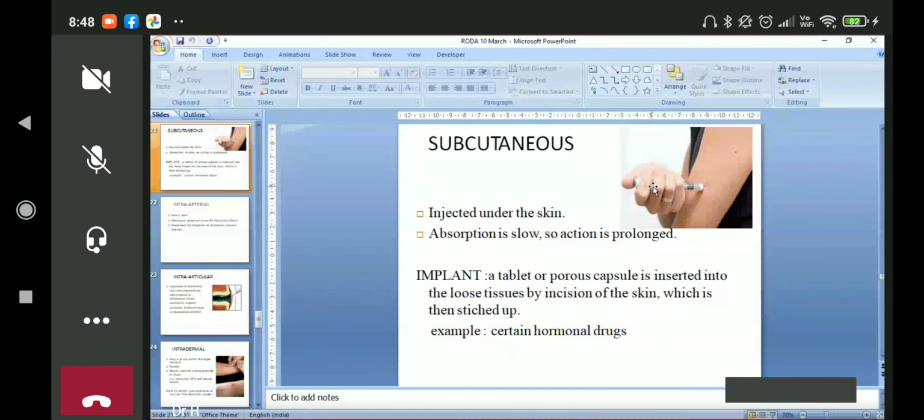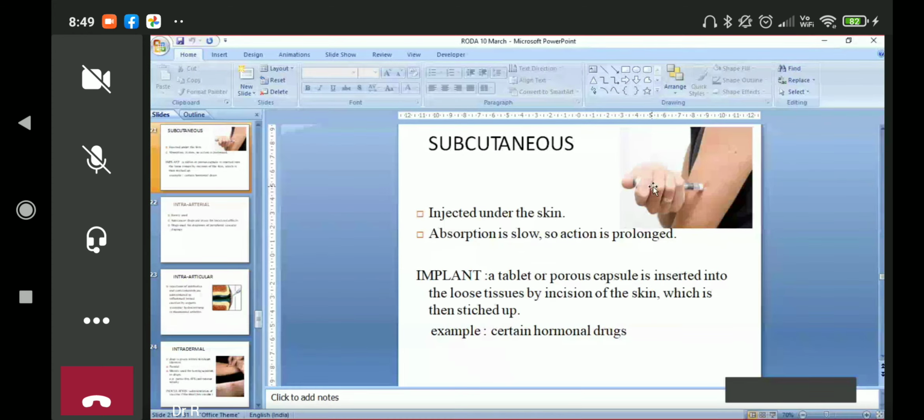We have discussed IV, intravenous. That's great. And then after IV? Intramuscular, yes. Parenteral route we discussed, intramuscular. Then we can have a subcutaneous.